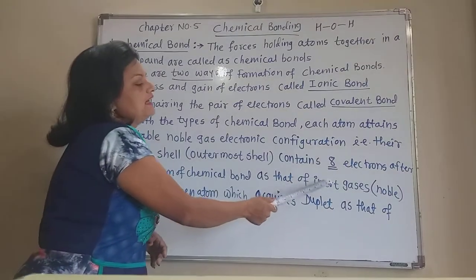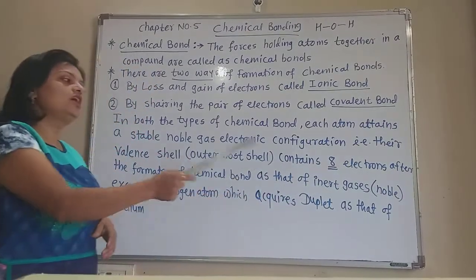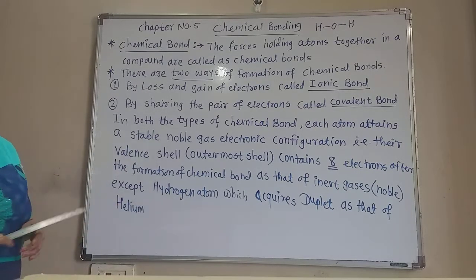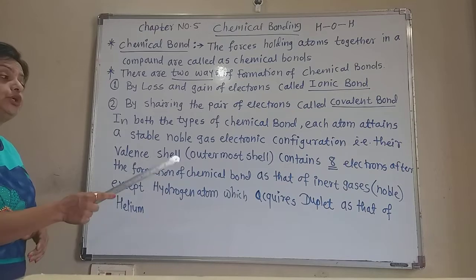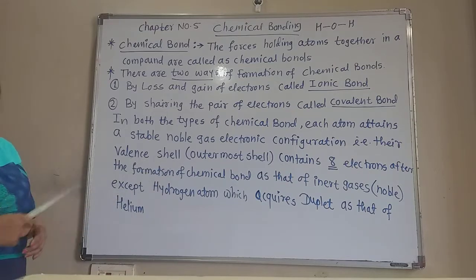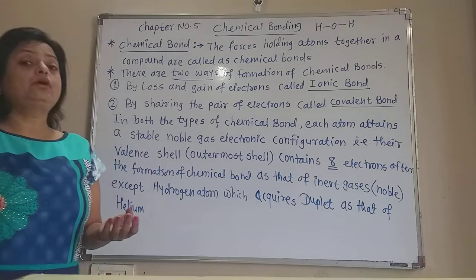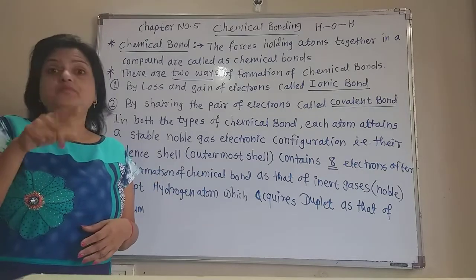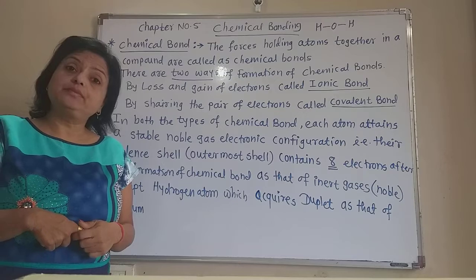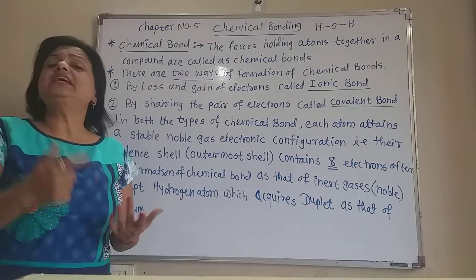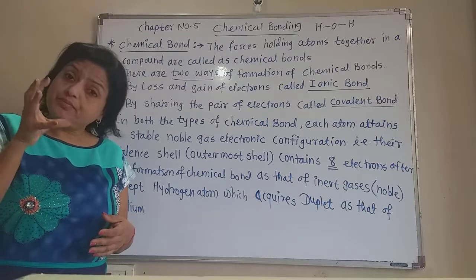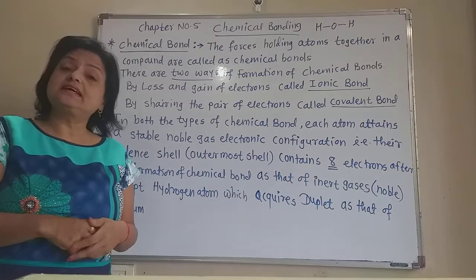as that of the inert gases, that are the noble gases, except the hydrogen atom, which acquires a duplet as that of helium, because hydrogen has atomic number 1, that means 1 electron in the first shell. It requires only 1 electron to form the duplet, that is to complete the first shell. 2 electrons are there in the first shell.